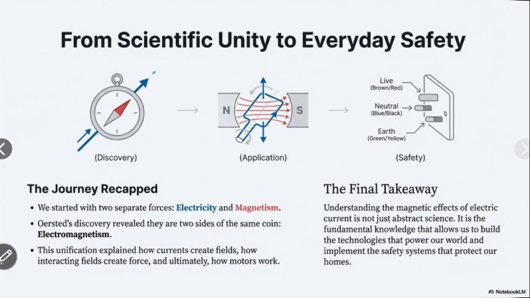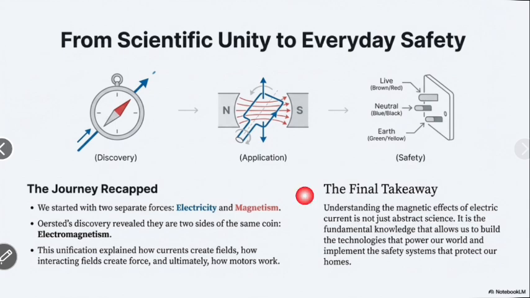The journey recapped. We started with two separate forces, electric and magnetic. Oersted discovered they are two sides of the same coin: electromagnetism. This is the unifying example of how current creates a field, how interacting fields create force, and ultimately how motors work.